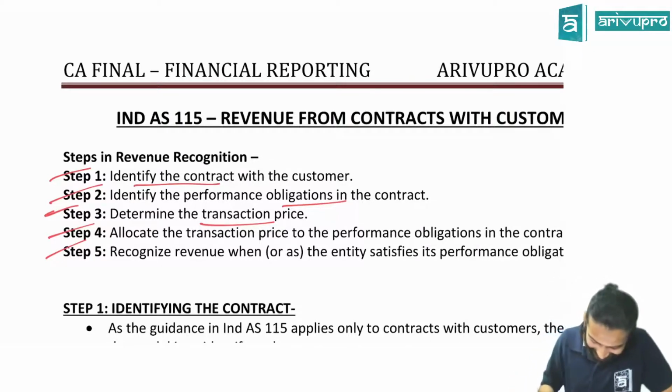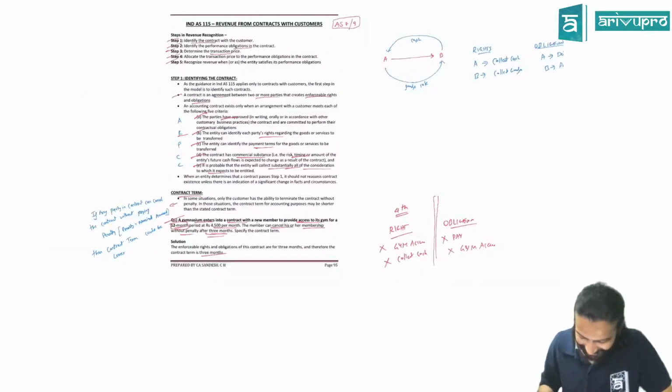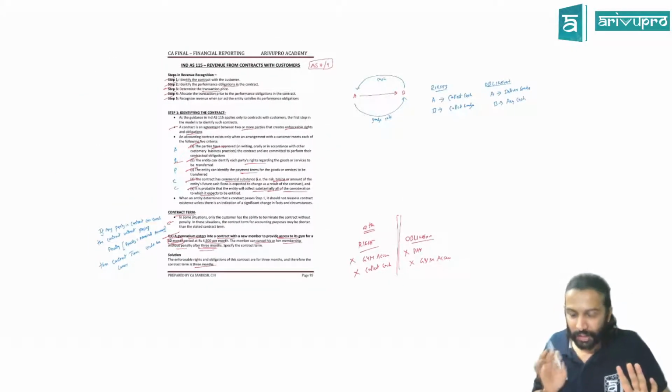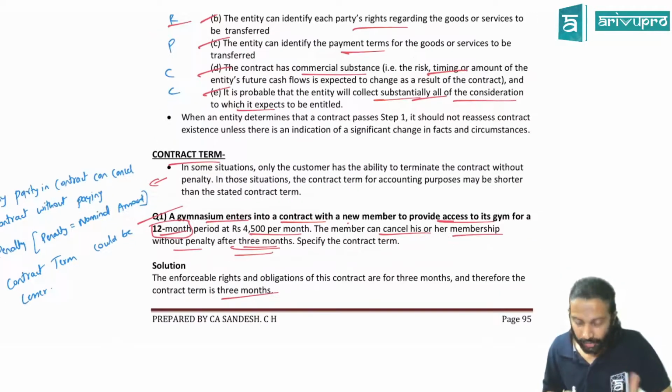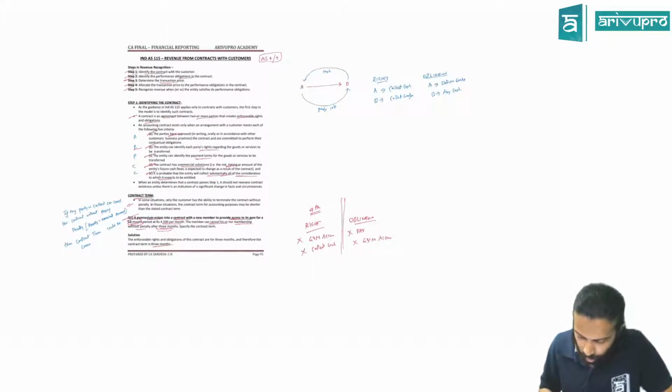Okay, fine. Question number 1 over. So the funda of question number 1 is what? Here the contract term is not 12 months. It is only 3 months. Got it? Can I move on to the next?